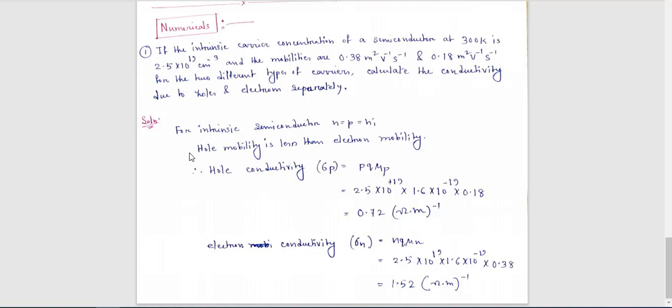If you are given two types of mobilities and you are unsure whether your assumption is right or wrong, just remember that hole mobility is always less than electron mobility. So like this you can solve this type of numerical problem.